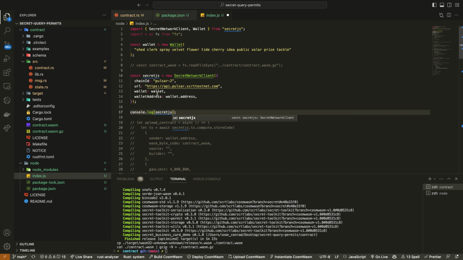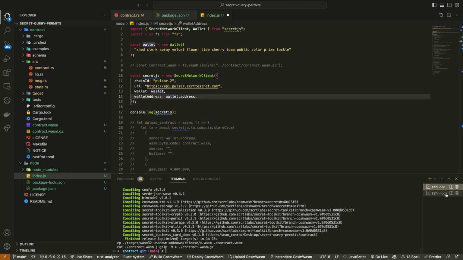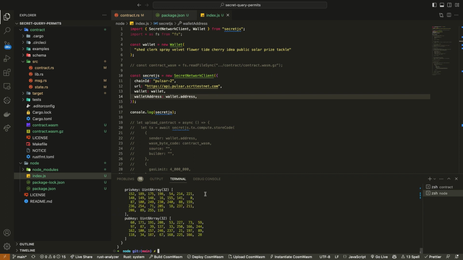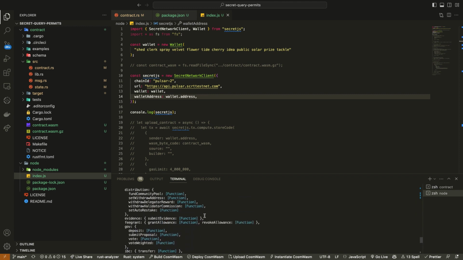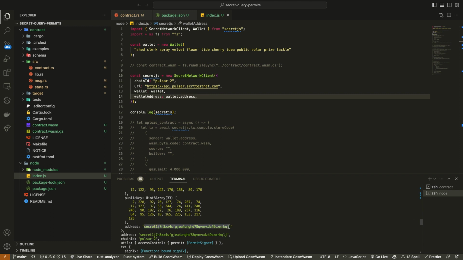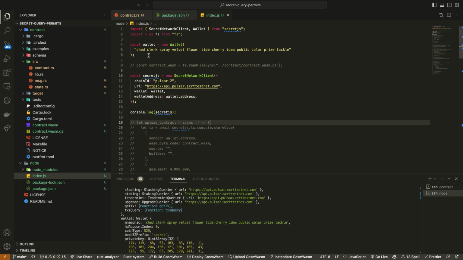So let's just make sure that this is going through properly. We'll just say node index.js, and it should console log. Beautiful, there we go. This is just saying that I'm accessing the client. This is my wallet address that's doing this, and this is the seed phrase of my wallet. It's a test wallet. Whenever you're doing stuff like this, make sure you have a wallet that is not your main wallet. You want a wallet you specifically use for testing dApps with no actual real finances on it.